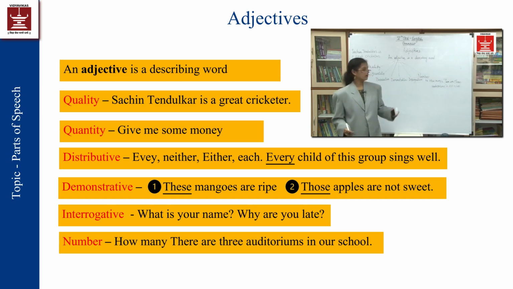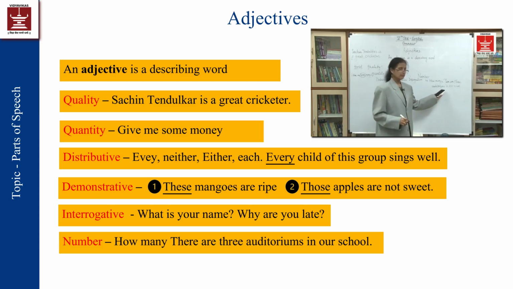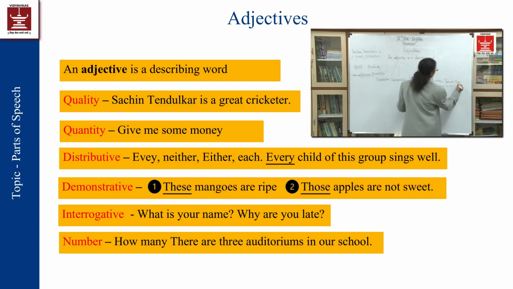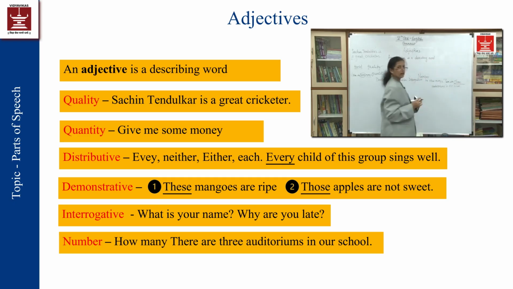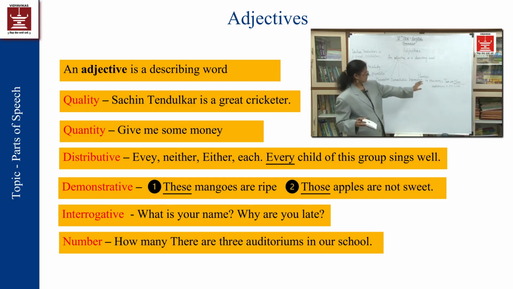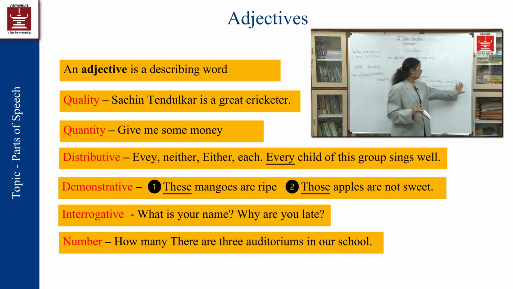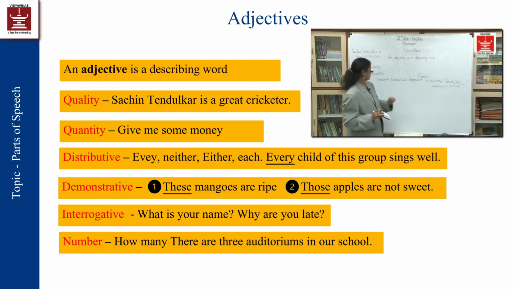So I am putting the auditorium. I am describing the auditorium by using the word "3", which is describing this noun. That will be called an adjective of number. So this is the adjective, of course, of this noun, but it will be called an adjective of number.